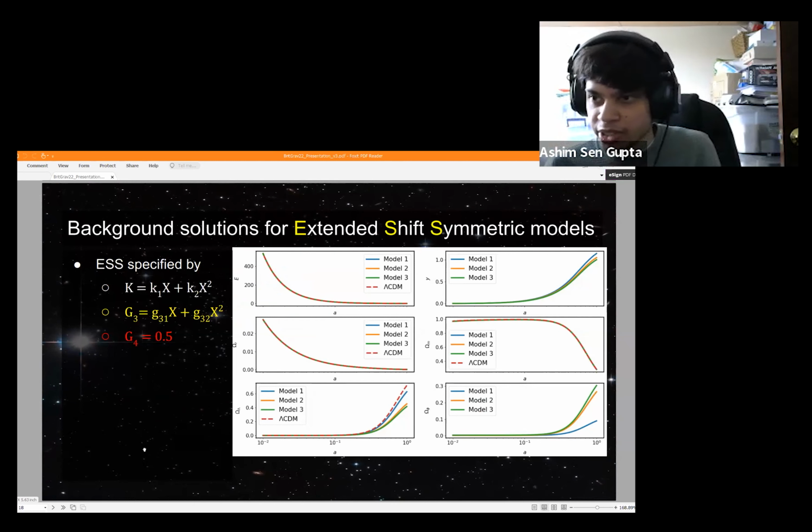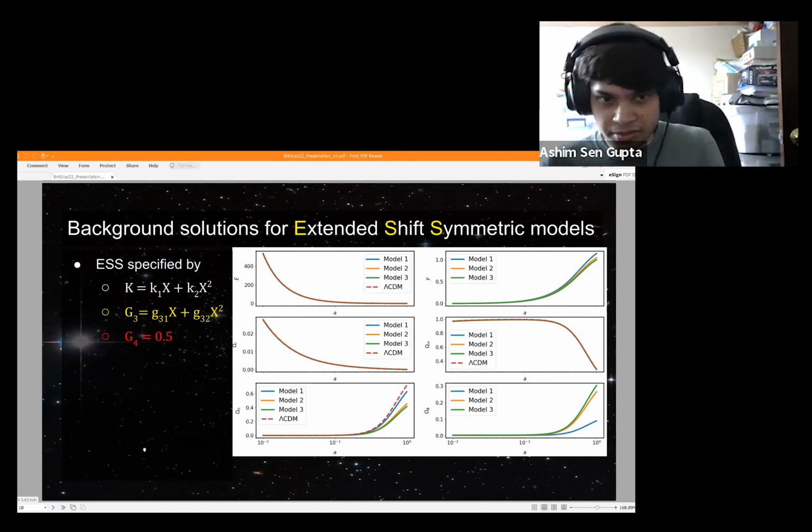And these are studied by Trakova and others last year. So to get these, you can make the choices that are shown on screen. It's like the cubic Galileon, but you have these extra x squared terms. These models have this feature of being very good at showing expansion histories that look a lot like lambda CDM. So this one can match lambda CDM even better than the cubic Galileon can, right?